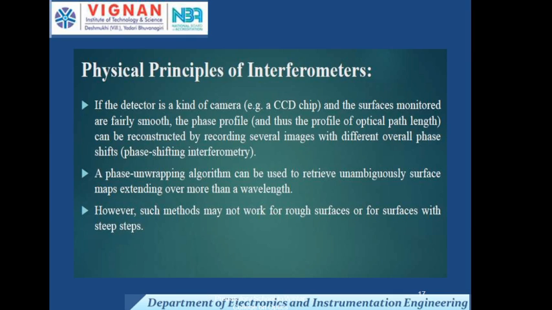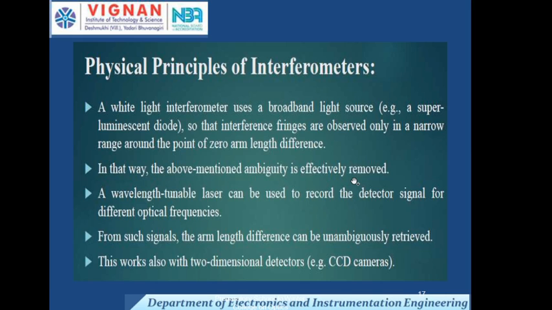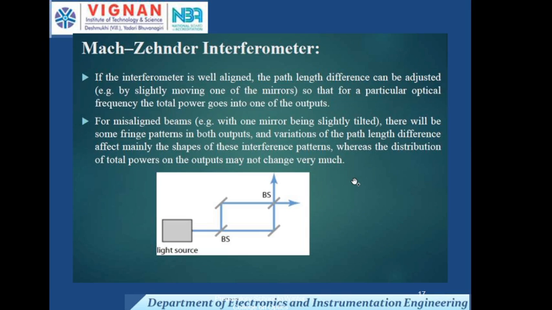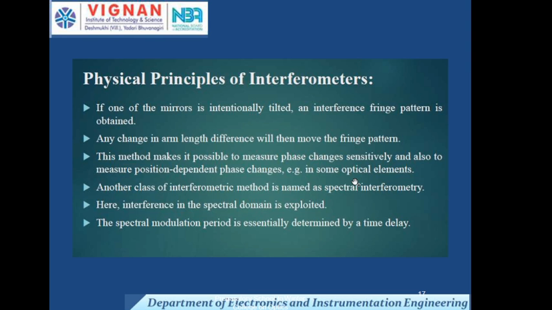Phase unwrapping algorithms can be used to retrieve an unambiguous surface map extending over more than a wavelength. However, such methods may not work for rough surfaces or surfaces with steps. These are the basic principles we use in a general interferometer.